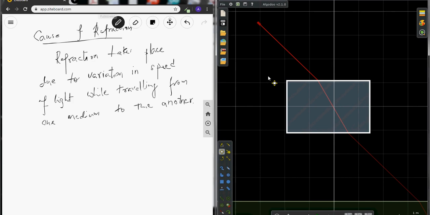Now to convert this into a mirror, the refractive index becomes infinite. As it becomes infinite, it is only a reflecting surface. It's not refracting anymore. Understand? So let me bring it back to around 1.5. Fine. I hope you understood it.